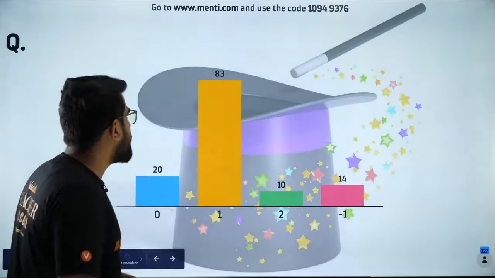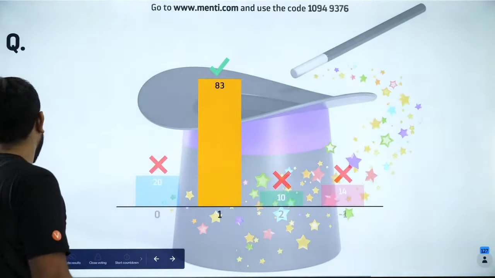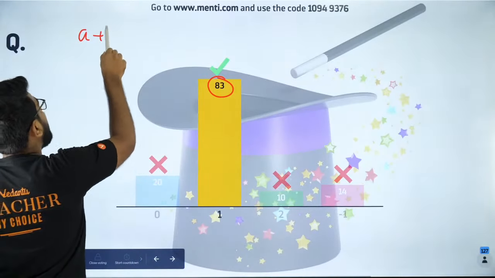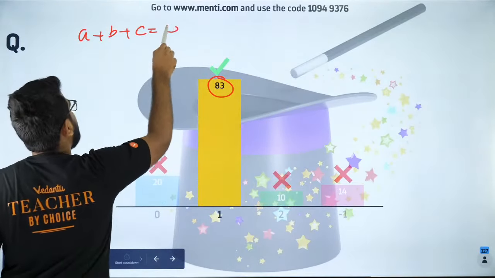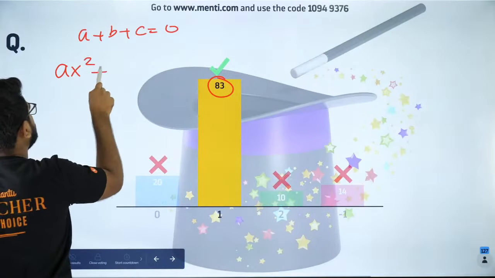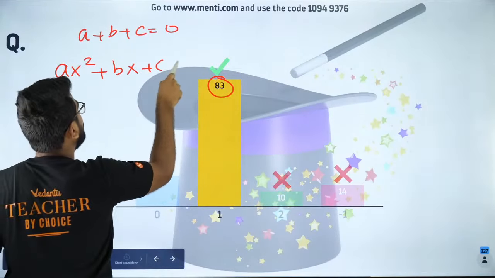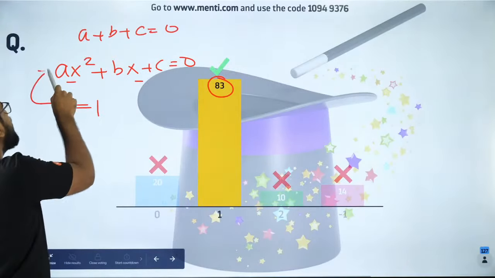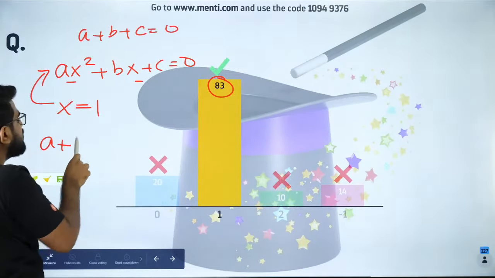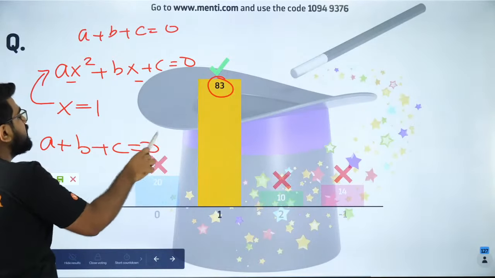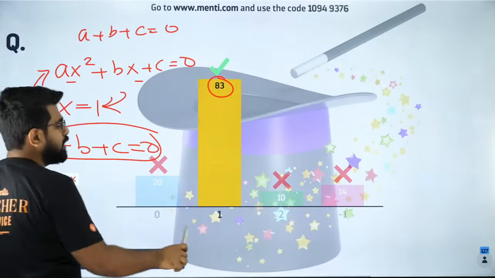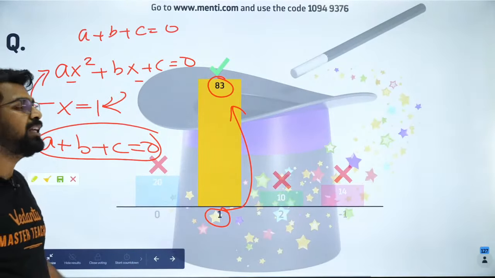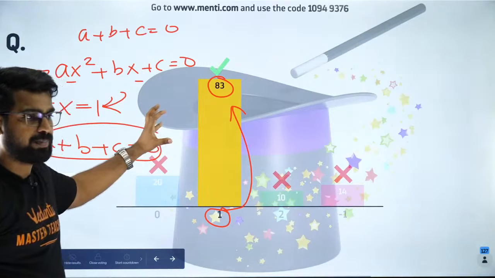The answer for this question, my dear students, is option B. And I'm so happy many of you got it correct. Because guys, we have a plus b plus c is 0. And we are given a quadratic equation ax square plus bx plus c is 0. So what is the root of this? So if I put x equal to 1, I will get a plus b plus c is 0. And hence 1 will be a root pakka. So 1 is a root of this equation for sure. That is how you do it. So it is based on observation.